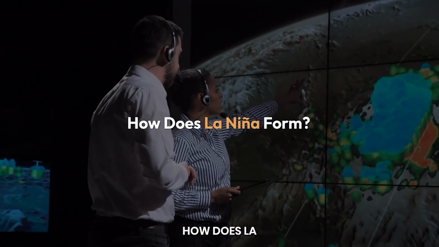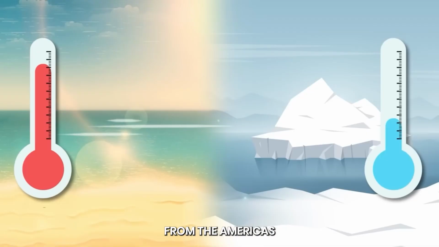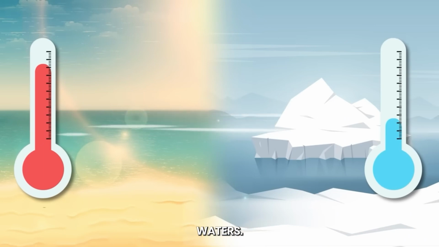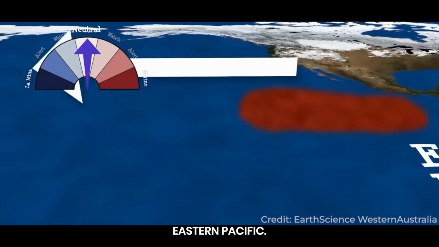Section 2. How does La Niña form? Strengthened trade winds. The easterly trade winds blow more intensely from the Americas toward Asia. Cooler surface waters. Warm water is pushed west. Cooler subsurface water rises to the surface along the eastern Pacific.